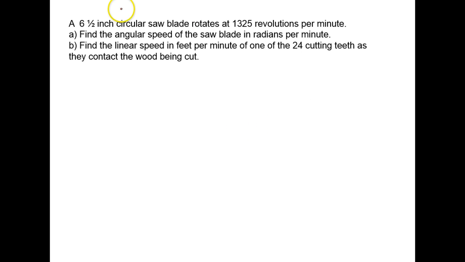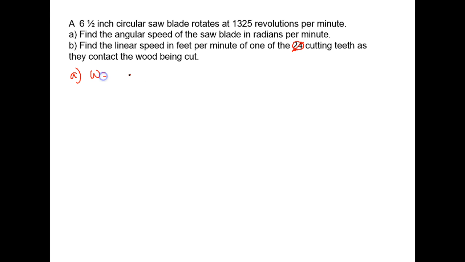Here we go. A 6.5-inch circular saw blade rotates at 1,325 revolutions per minute. They want us to find the angular speed in radians per minute and the linear speed in feet per minute of one of the 24 cutting teeth. Now, really, it doesn't matter how many cutting teeth are on our saw blade. This is kind of an irrelevant piece of information because any point on the edge of the blade is going to be traveling at the same speed, no matter how many teeth there are. So we need to concentrate on the information we need to find the angular speed.